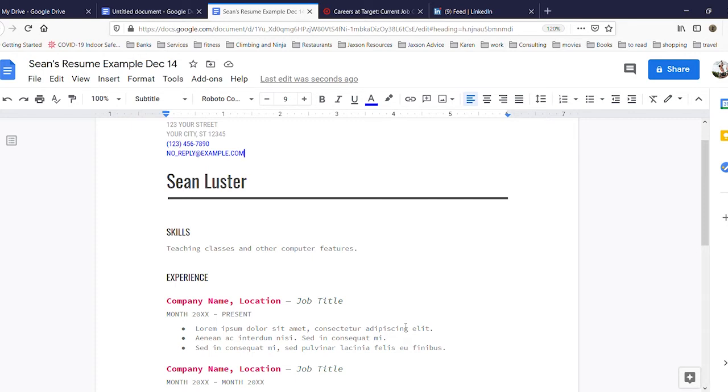So whatever option works better for you for a free service, I'd encourage you to check that out. So that was a quick view of Google Docs.